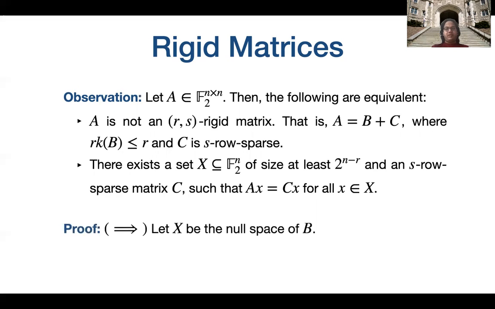The proof is basically the following. In the forward direction, we let X be the null space of B, which is of size at least 2 to the n minus R, since the rank of B is at most R. And in the reverse direction, we note that the rank of C minus A must be at most R.